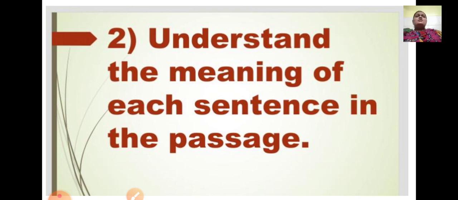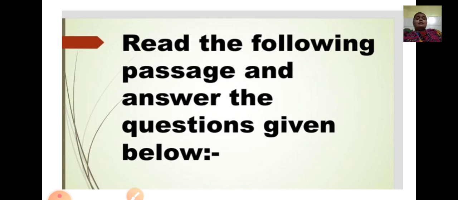So there is no mixture and there is no confusion of many things together. Like suppose Diwali is given, and also Christmas, Eid. No, it tells about only one particular thing. Okay, so once you understand the main topic, what the passage is about, then you can connect each sentence, all the sentences together, and you can understand the passage in a better way. Now we'll see an example of a passage given here.